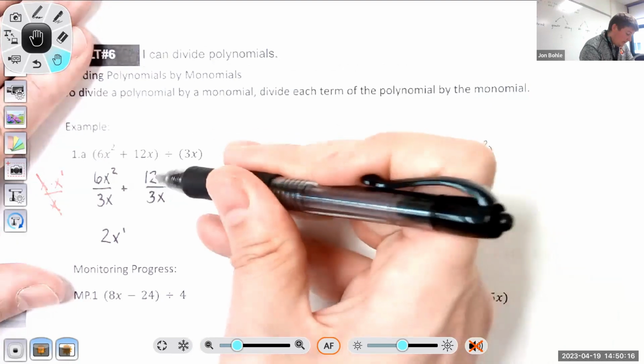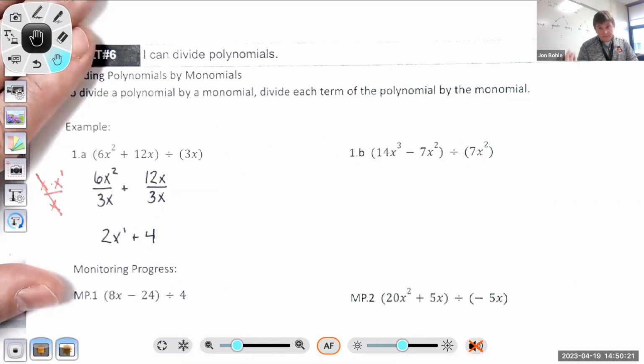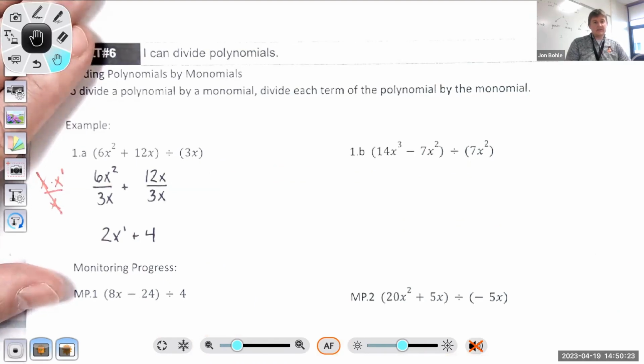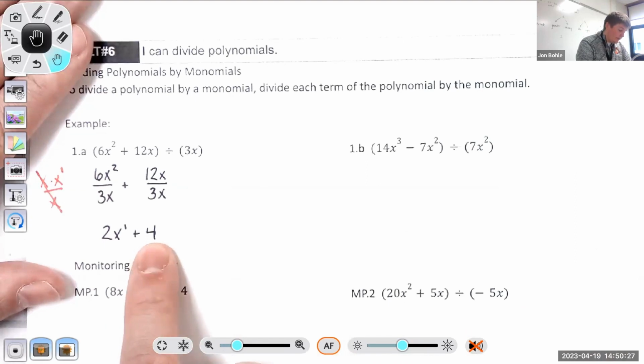Here, 12 divided by 3 is 4. X divided by x, all the x's are divided away, and it's just 1. So 4 times 1 is 4.